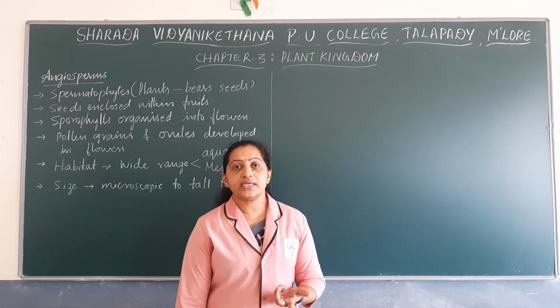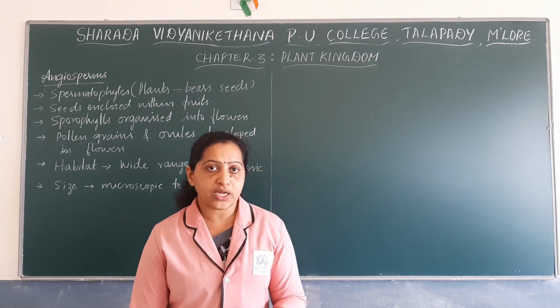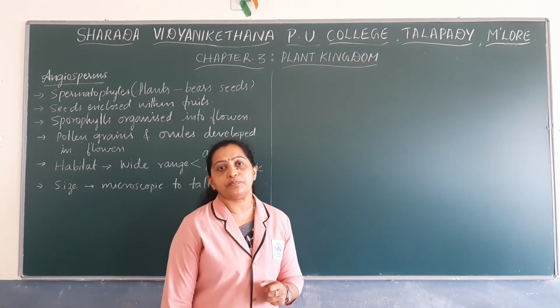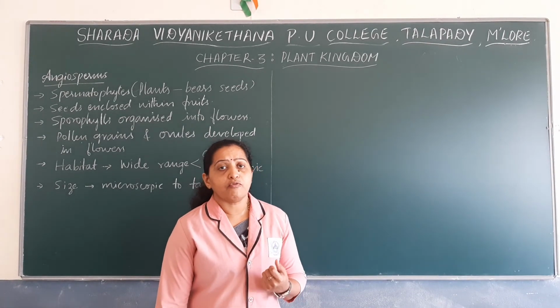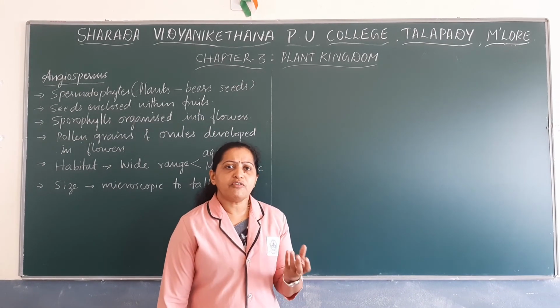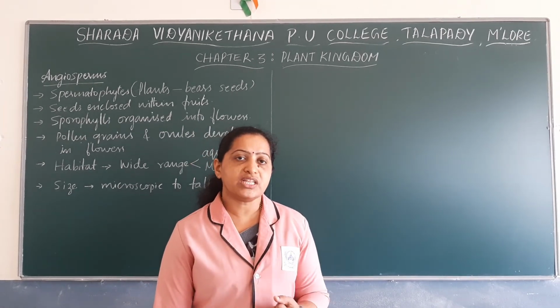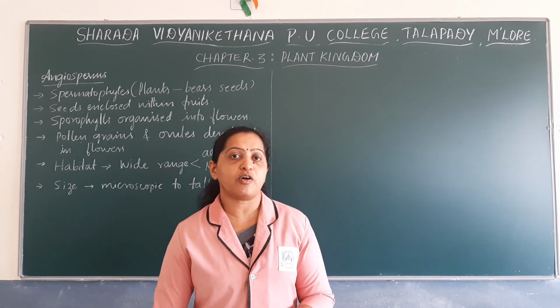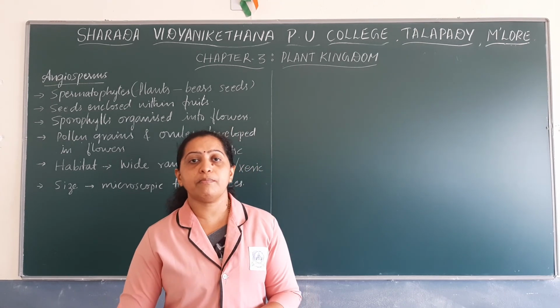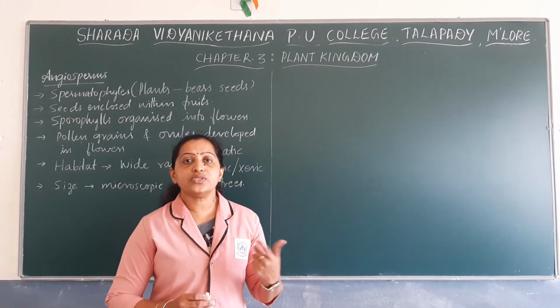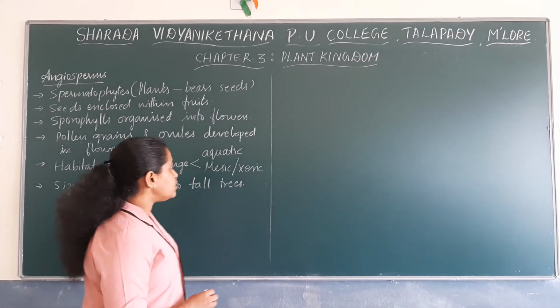Even in aquatic habitat, they may be found in freshwater habitat, and there are certain angiosperms also found in marine habitat. Very few plants are found in marine habitat, especially flowering plants. For example, there is a plant named seagrass or Zostera that grows in marine habitat and produces flowers.